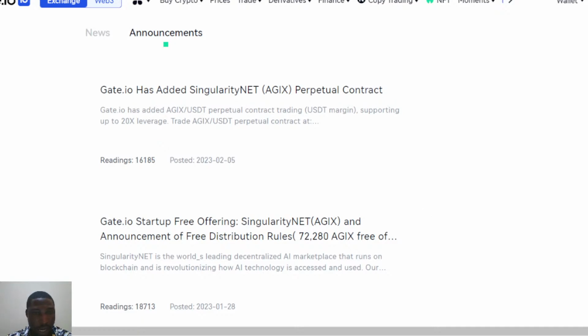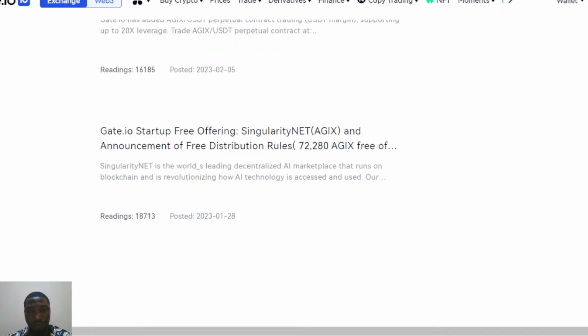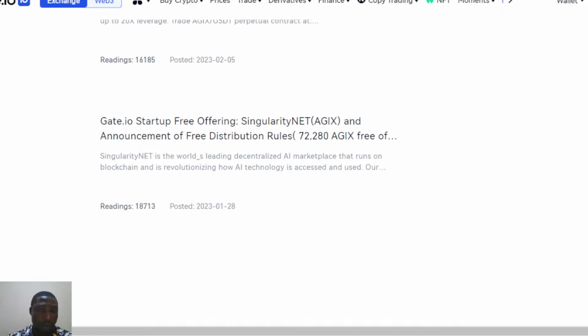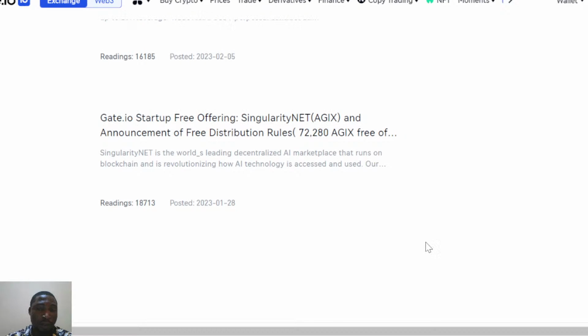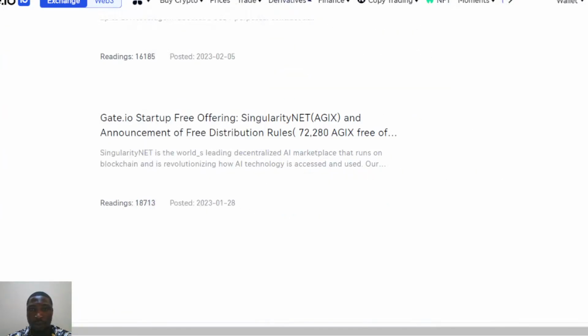Also, Gate.io started a free offering and announced a free distribution rule, and they gave a kind of free distribution. This happened around the first of this year.